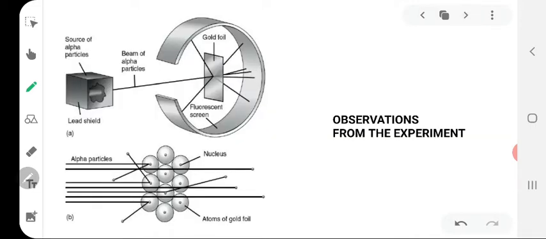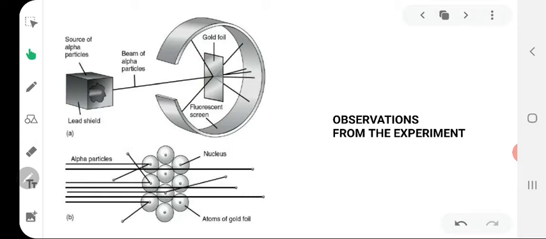From the scattering experiment, Rutherford made some important observations. He found that most of the alpha particles were able to pass through the gold foil undeflected. Some of these particles were deflected by small angles.